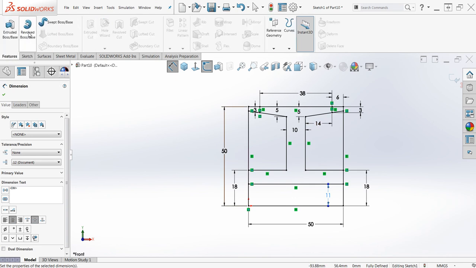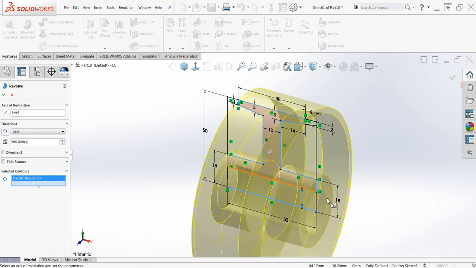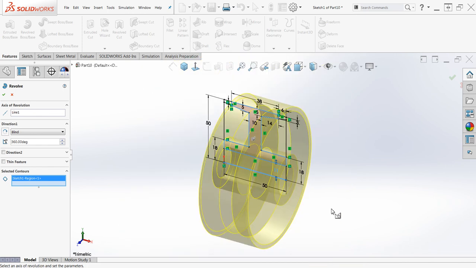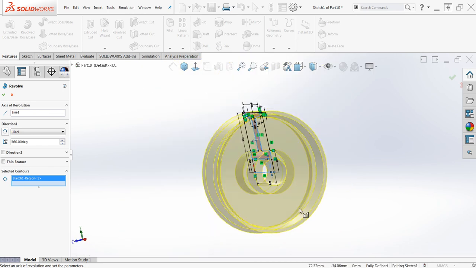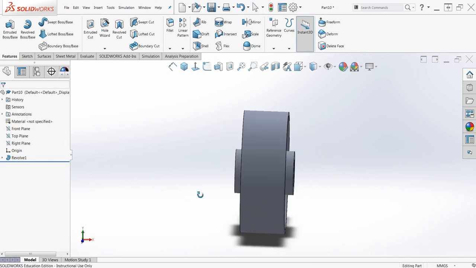In your Features tab, we're going to select Revolve. One thing with Revolve is you want to make sure Thin Feature is turned off. It's not too often that we use Thin Feature. It will make a hollow on the inside. First thing to select is our axis of revolution. Select our contour, that is this section right here, and you'll see that it will revolve that entire body all the way around, 360 degrees all the way around. And we have created the body of the wheel.